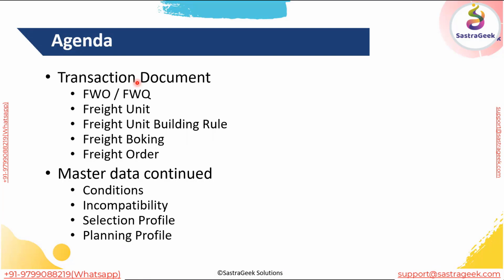Today we will start with our first transactional documents, called FWO and FWQ. FWO and FWQ are nothing but forwarding order and forwarding quotation. So Q represents a quotation.